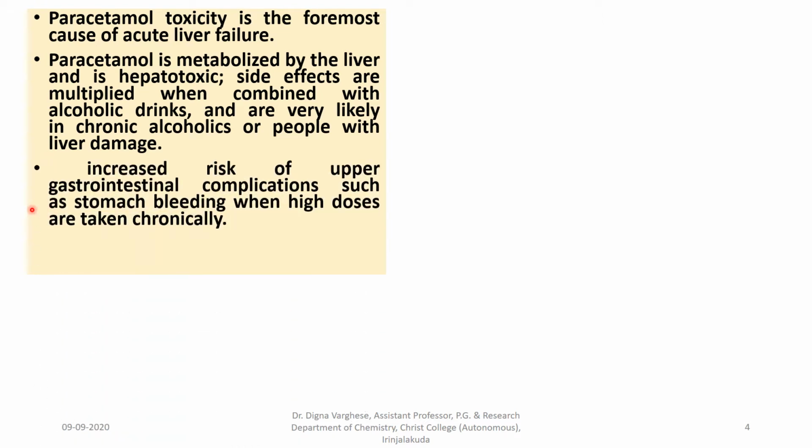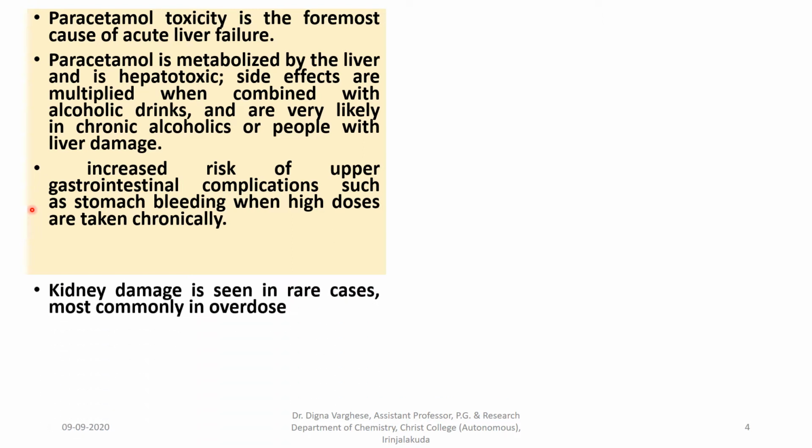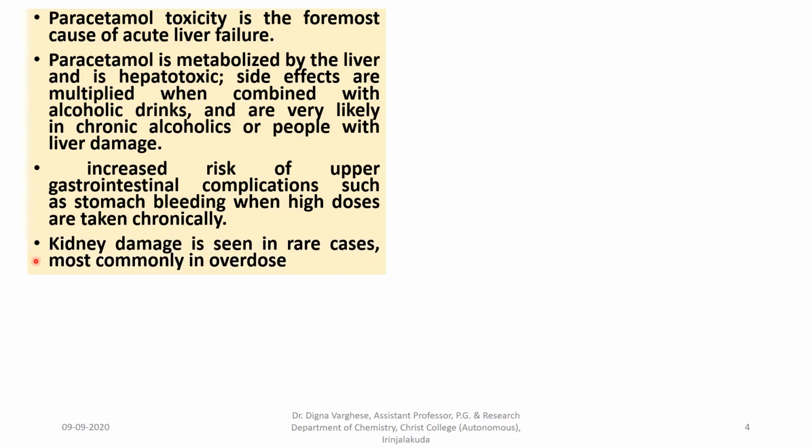Increased risk of upper gastrointestinal complications such as stomach bleeding when high doses are taken chronically, because it is a salicylic acid derivative. Kidney damage is seen in rare cases, most commonly in overdoses.